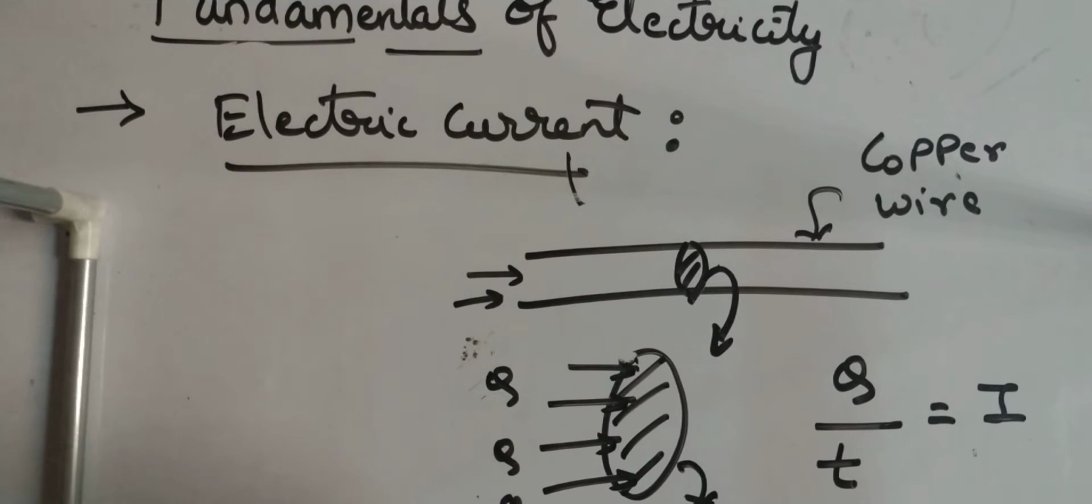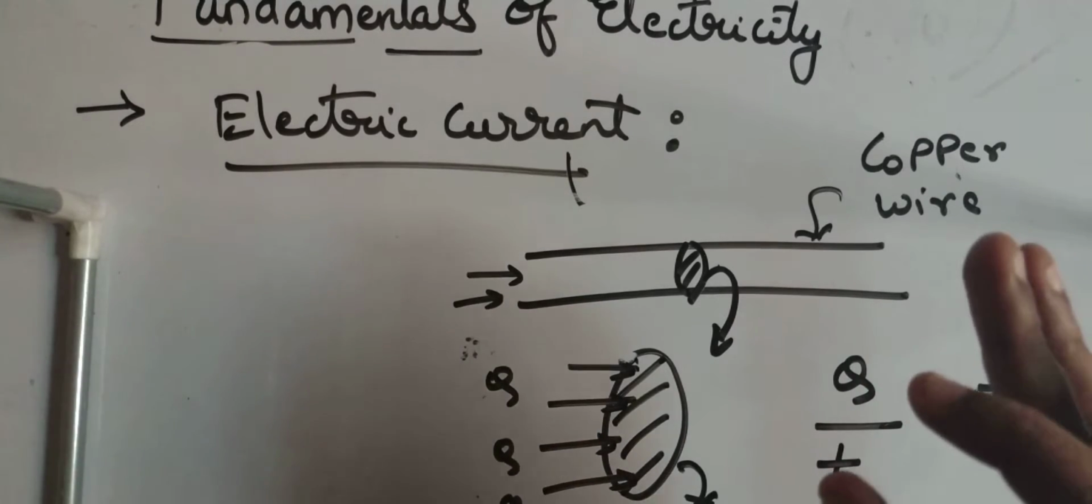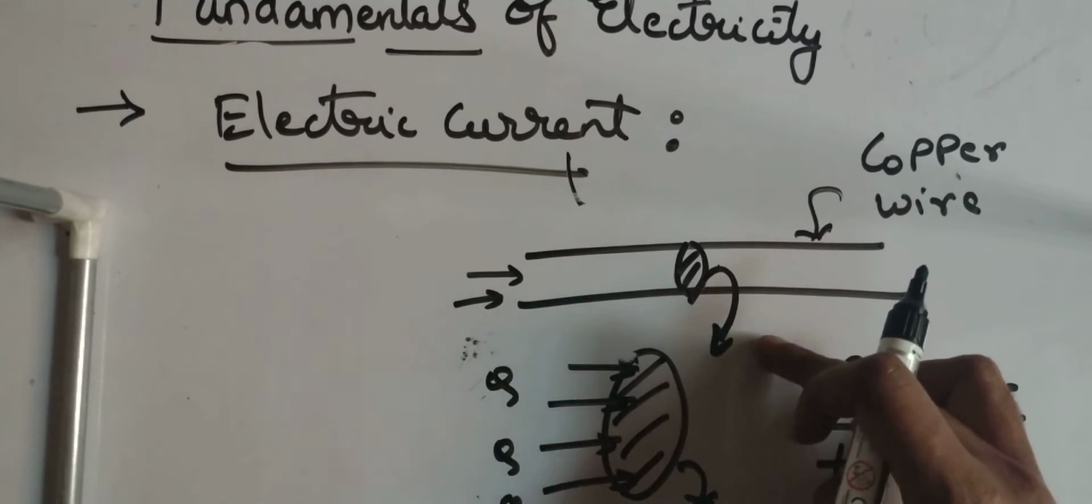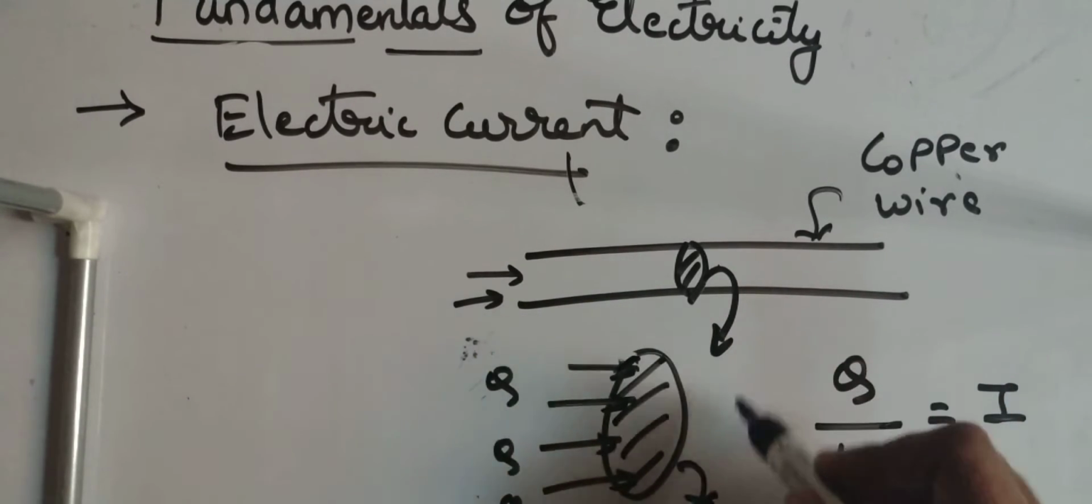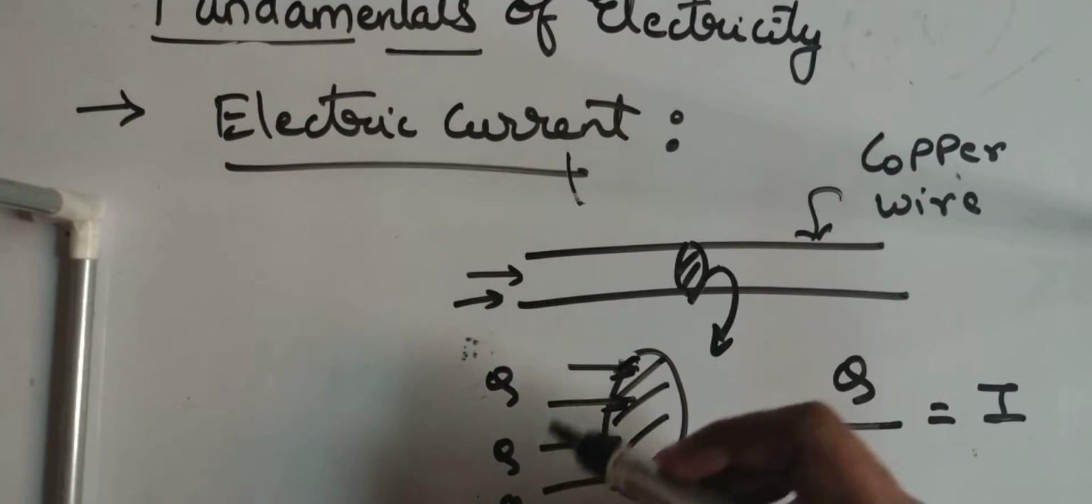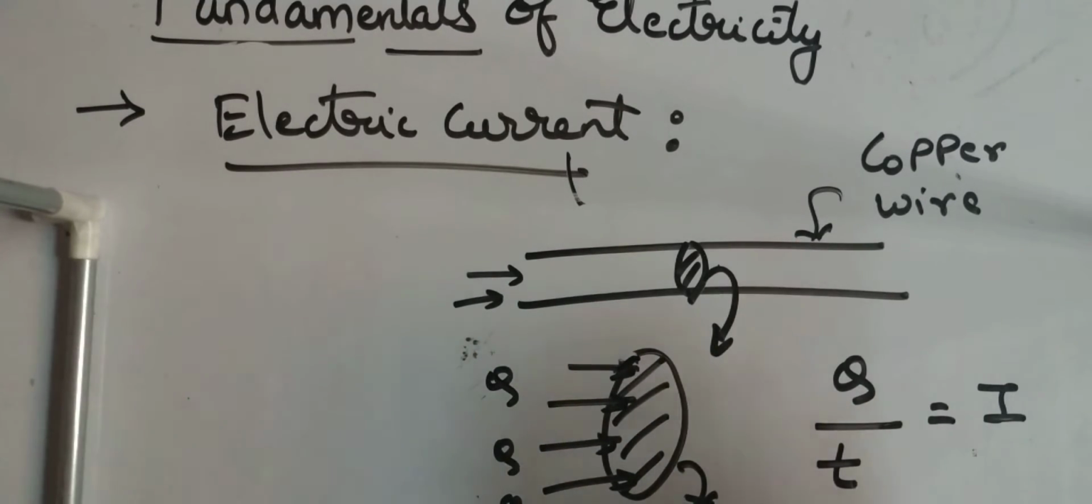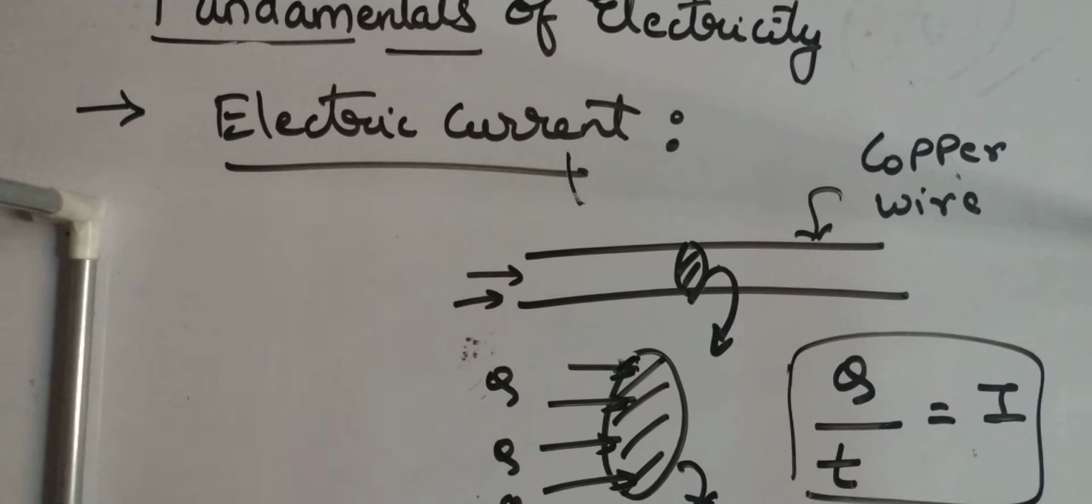Every field is explained with the help of a point. But here current is defined by an area. Okay, current is defined by an area, hence it is a scalar quantity. Understand this. Okay, so we get I is equal to q by t.